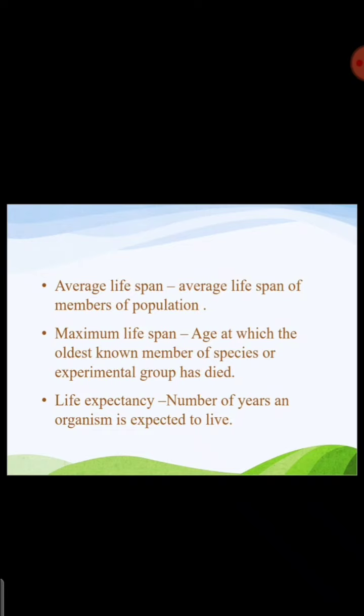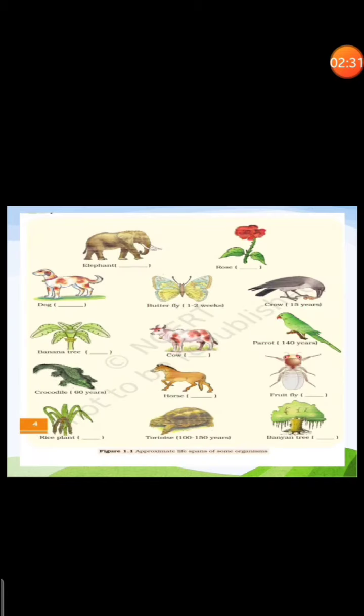So life expectancy is nothing but the number of years an organism is expected to live. Later we went through the example, we solved this NCERT diagram. We got to know the lifespan of different organisms. From this we learned that we cannot predict the lifespan of any organism just by its size. For example, a parrot lives for 140 years, but it is such a small organism, right? So we cannot predict lifespan just by looking at size.